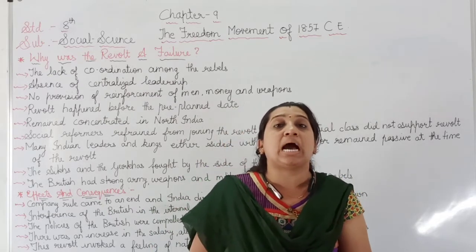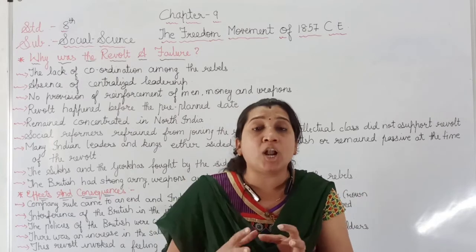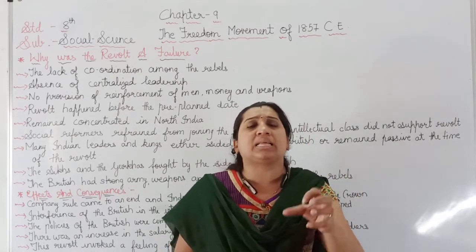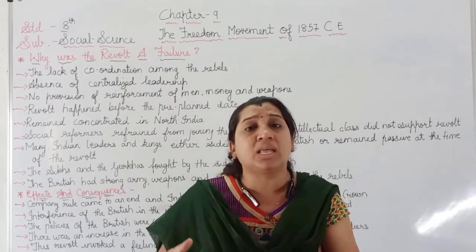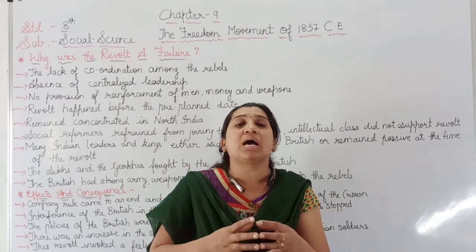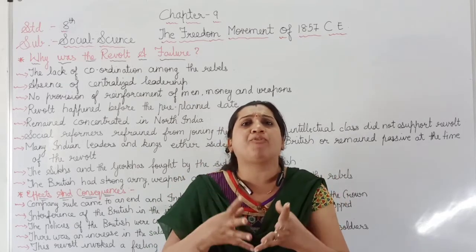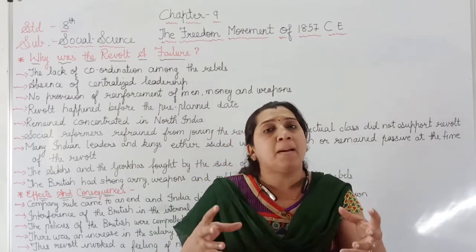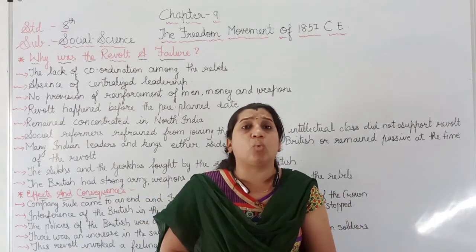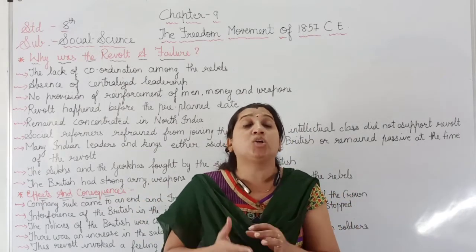Then we studied how the revolt ended. The places like Jhansi, Kanpur and Delhi, which had been secured by the people, were recaptured within a few months and within a few days by the British troops. And the reason behind that was we were not united.